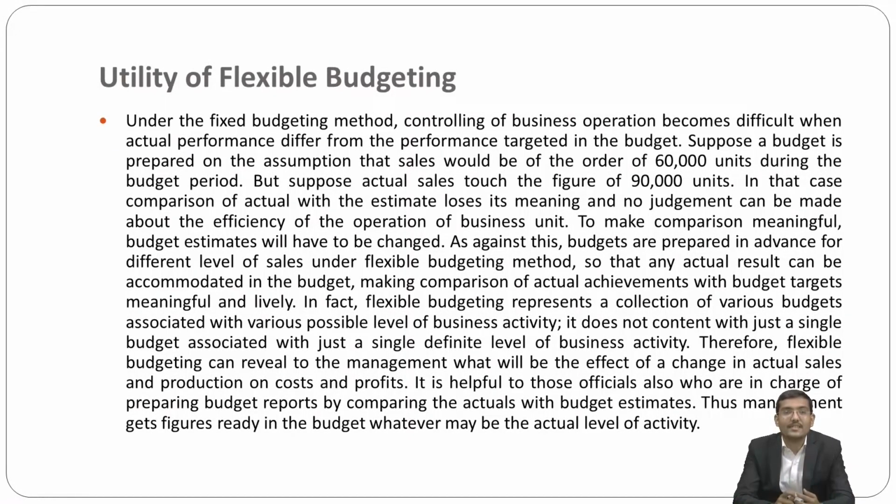In that case, the comparison of actual with the estimate means that no judgment can be made about the efficiency of operation of a business unit. To make the comparison meaningful, budget estimates will have to be changed.